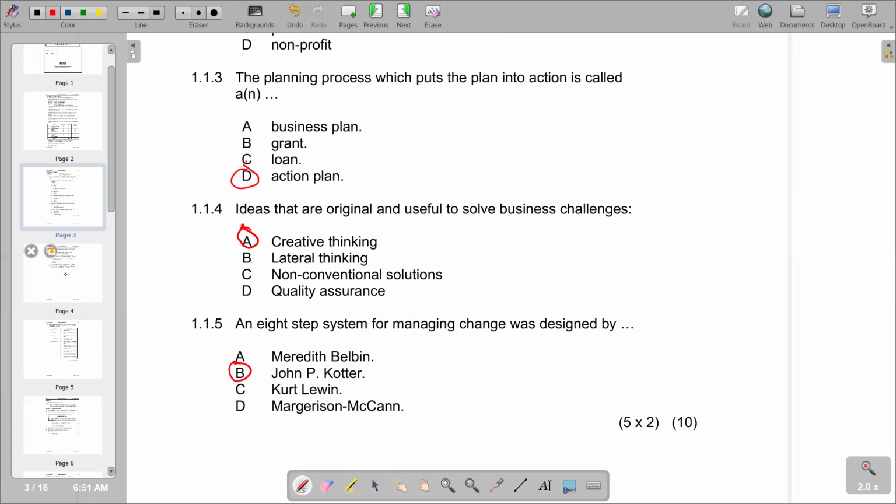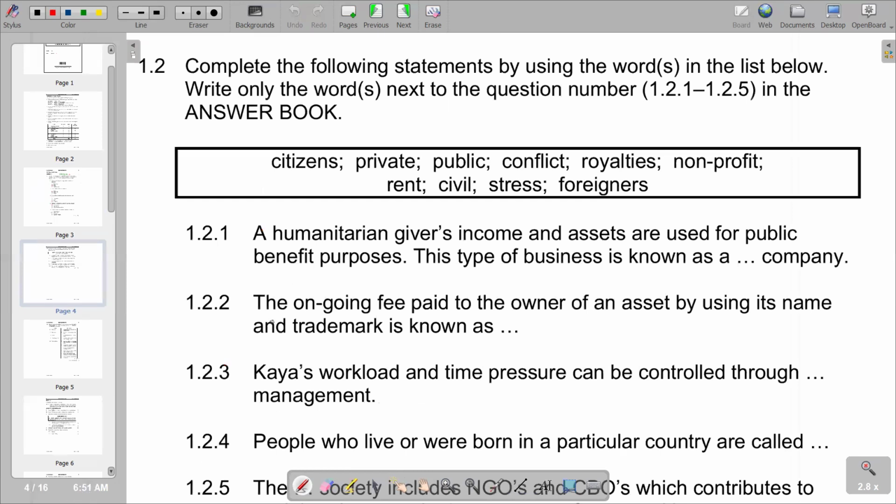Moving on to the next section, which is now on filling in missing words at 1.2. Complete the following statement by using the word or words in the list below. Write only the word or words next to the question number, that is 1.2.1 to 1.2.5 in the answer book. You're given the words: citizens, private, public, conflict, royalties, non-profit, rent, civil, stress, and foreigners. The first part says: a humanitarian organisation whose income and assets are used for public benefit purposes. This type of business is known as a dash company, and we know that the keywords are public benefit purposes.